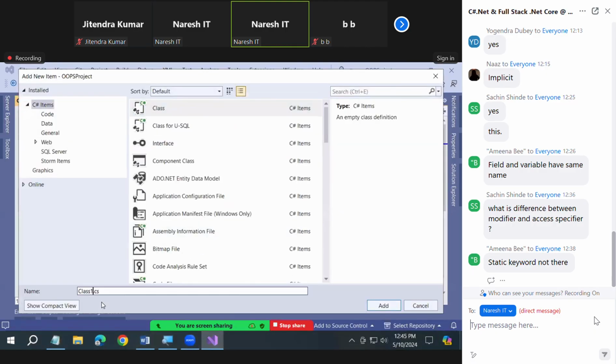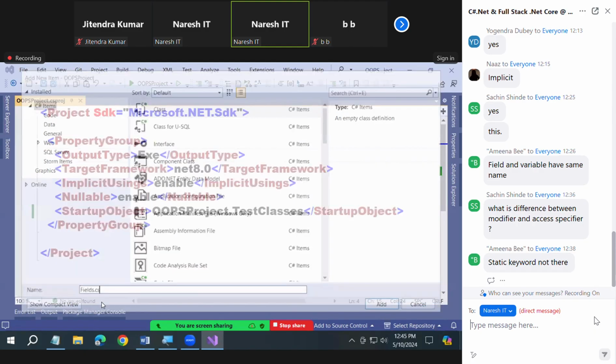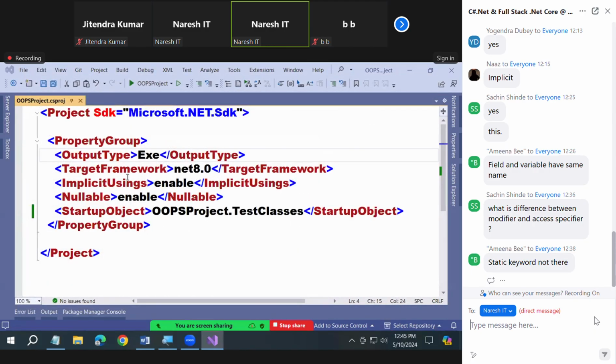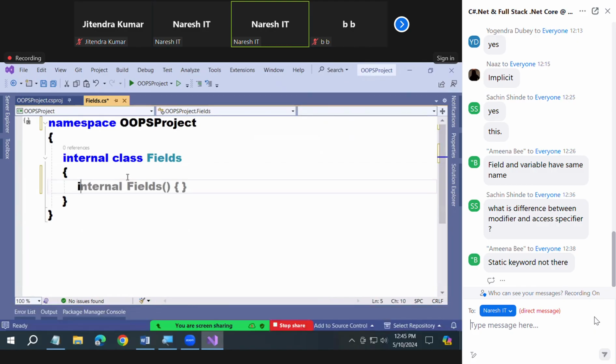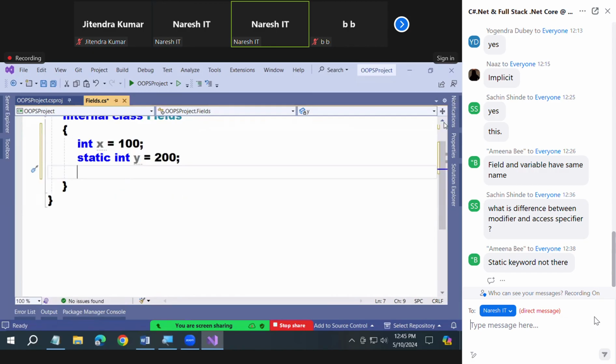I will define a class and name it Fields. Here I'm writing int x = 100; static int y = 100. Are you clear? Now let me write a main method.